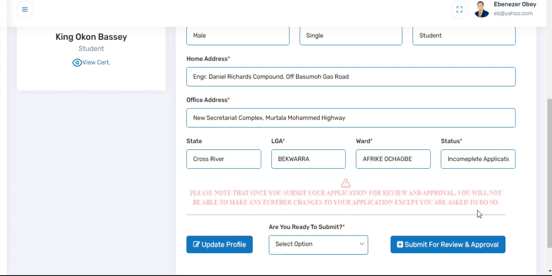I'm running a small application for a client. Now this is supposed to be hidden if the status is not equal to incomplete application. Now the status, as you can see here, is equal to incomplete application, and that is why this is showing.